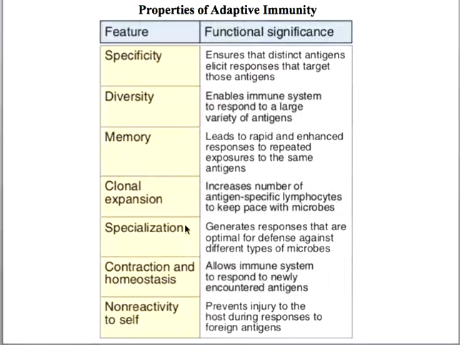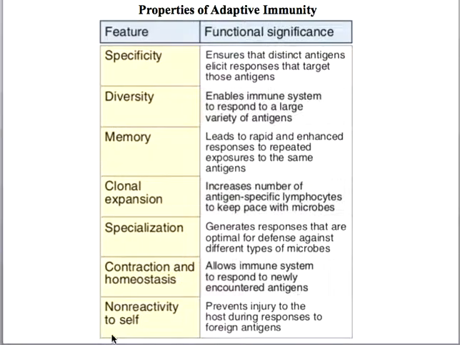Then the contraction and homeostasis. What is contraction? Contraction means that after a successful elimination of a particular pathogen, the adaptive immune system can contract the number of these cells and molecules so that our body is not harmed anymore.